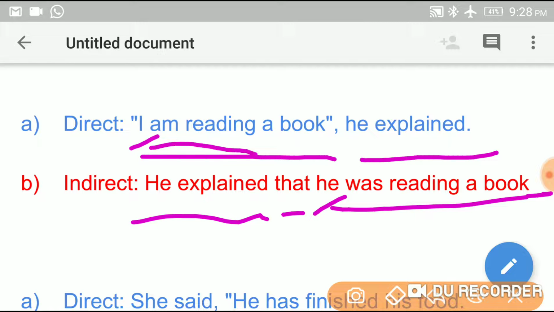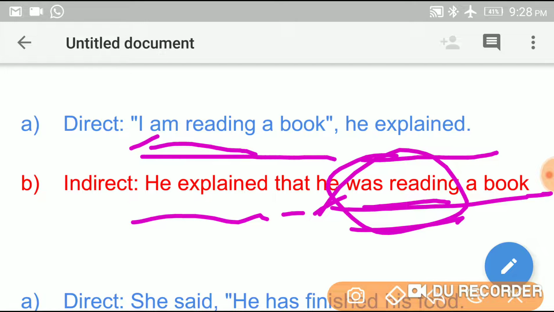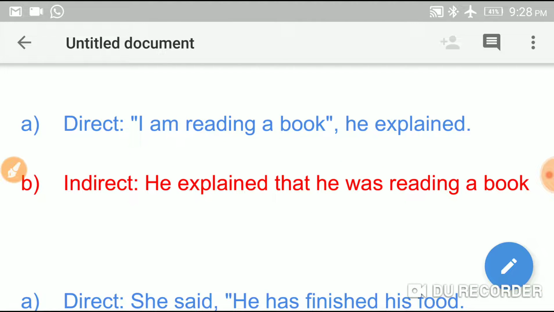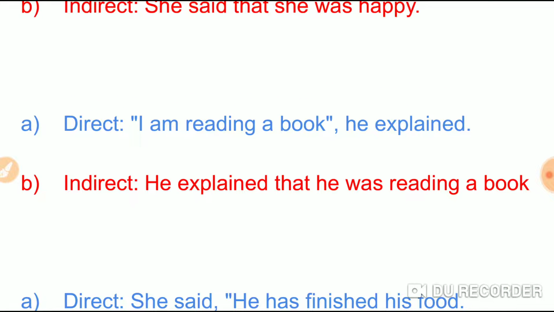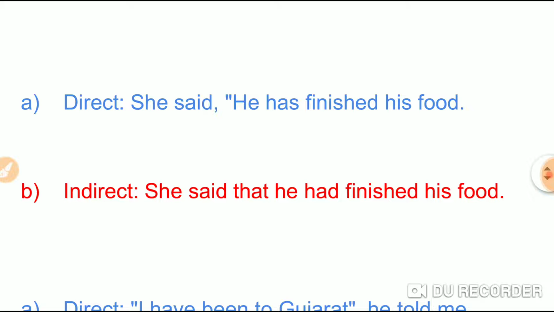And "am reading", present continuous tense, changes into past continuous tense, that is "was reading". It is very easy. He explained that he was reading a book.